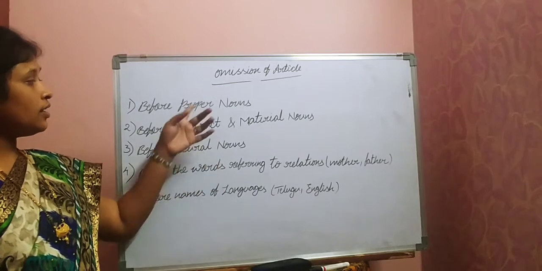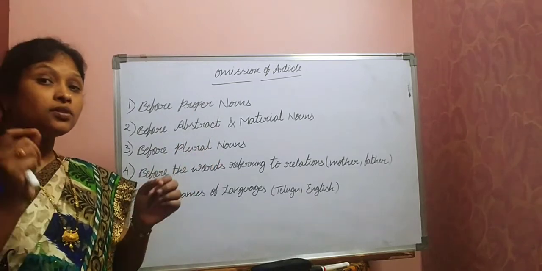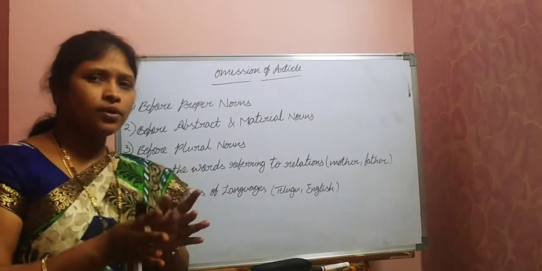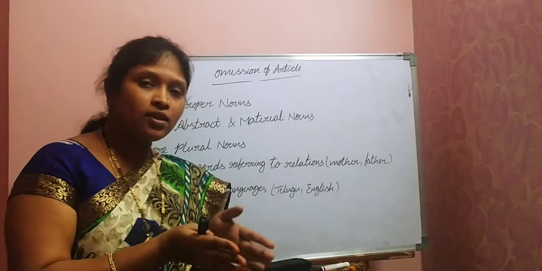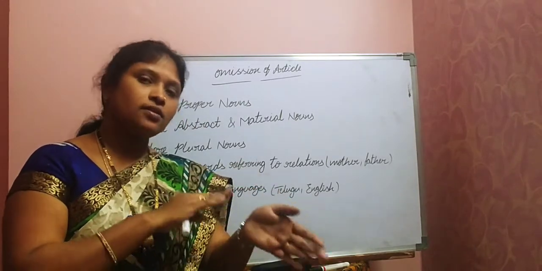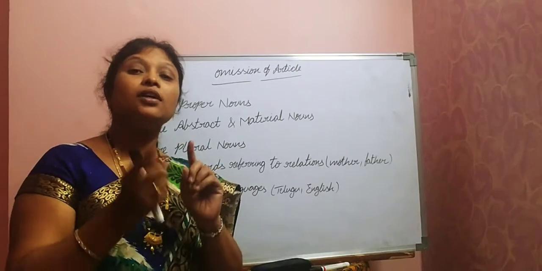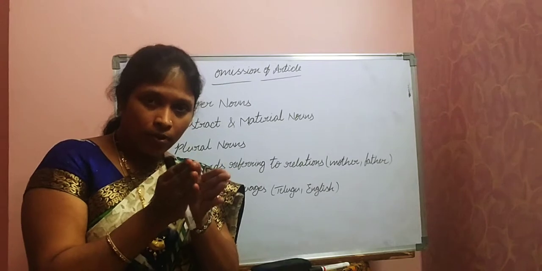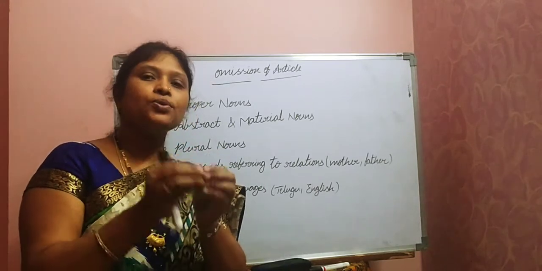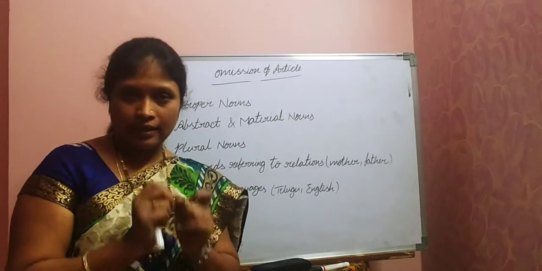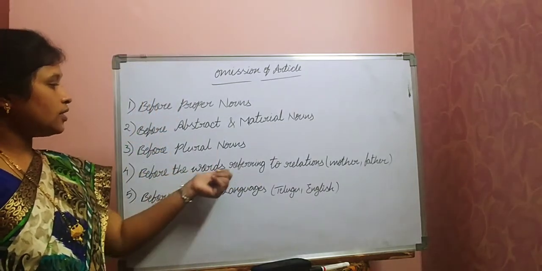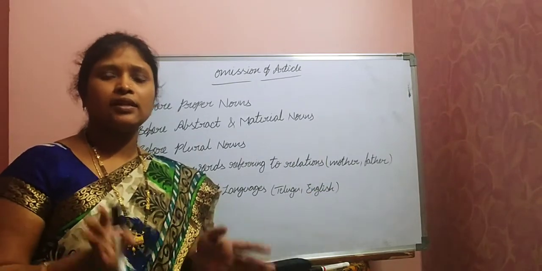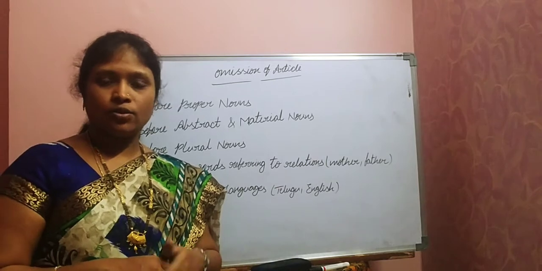See here, children, in all these cases, we use the if you are particular or specific about that. If you are referring to those particular books, then we can say the books. Otherwise, don't use article before plural. The cars, the books. When you are specific about that definite case, only use the. Otherwise, don't use article. Next, before the words referring to relations like mother, father, brother, sister, don't say the mother, the father, the sister, like that. Don't say anything.